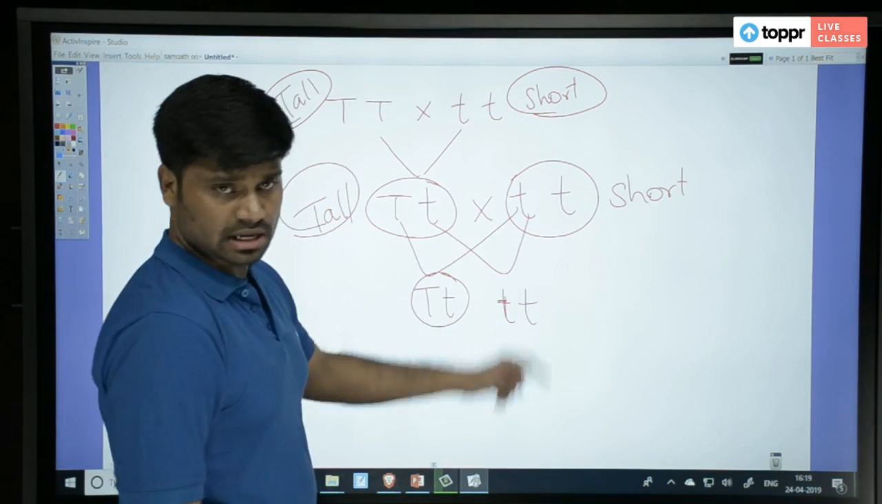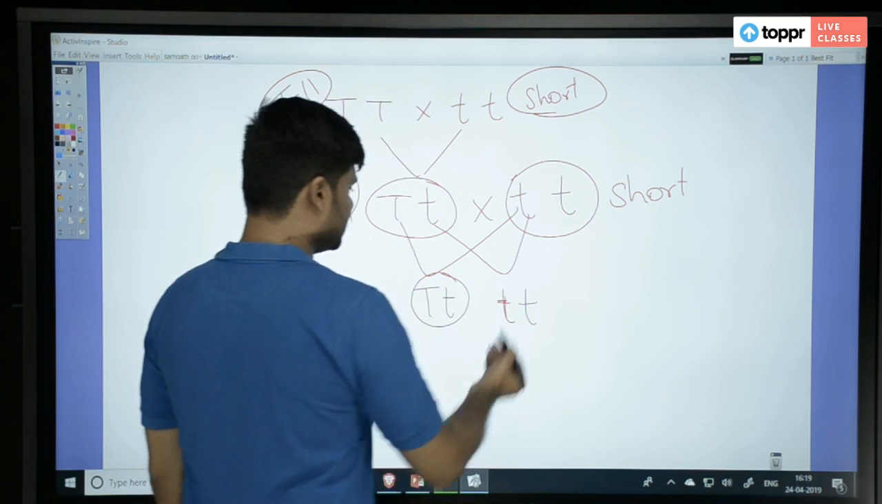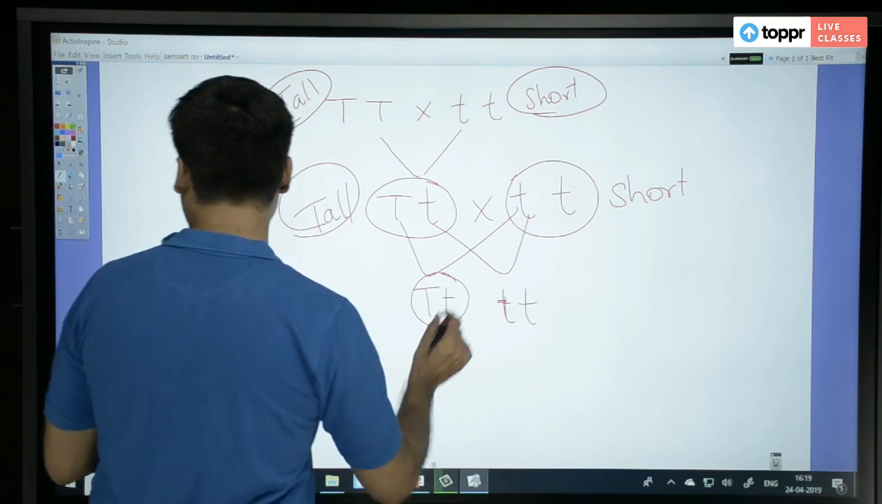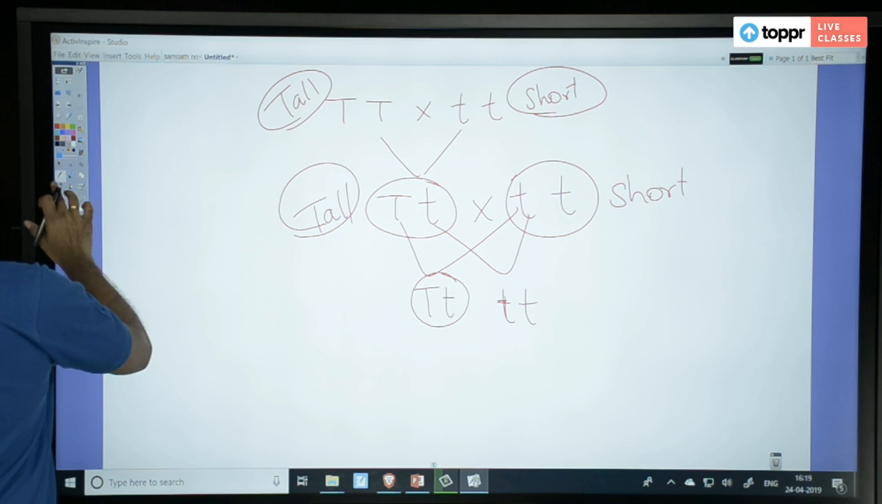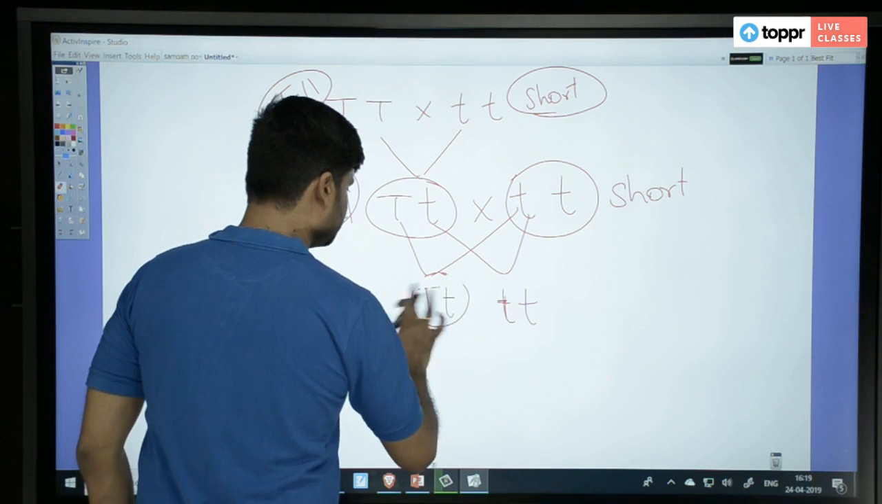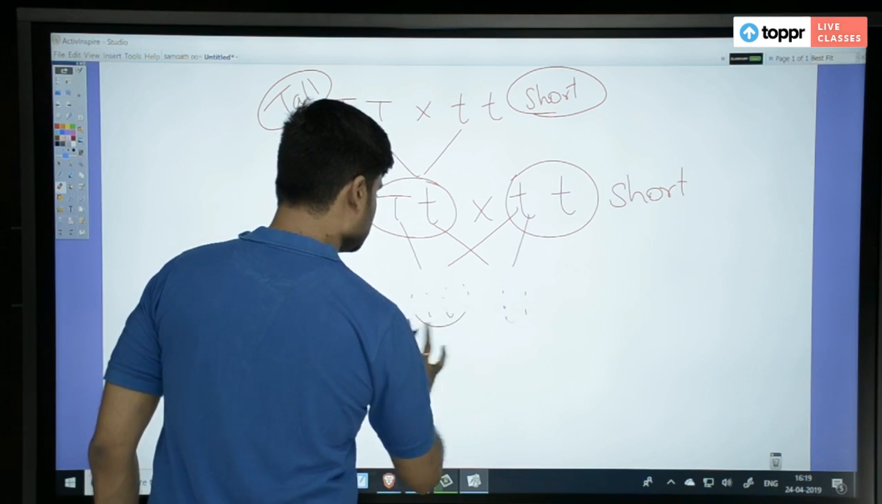Basically this has to be done. This is a test cross. I'll not go with this basically. First I'll see what Mendel did. Then I'll come to this, so that this is something I wanted you to understand.